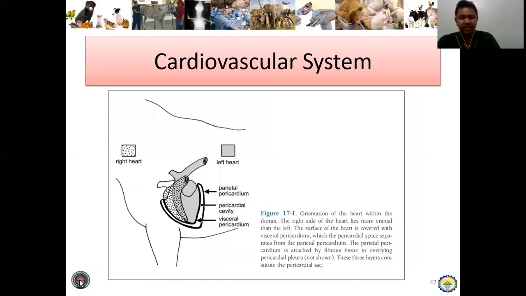Okay, that's it for the endocrine system. So next topic, we'll talk about cardiovascular system.